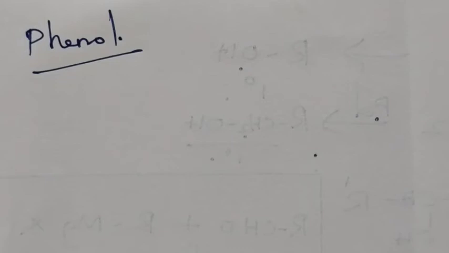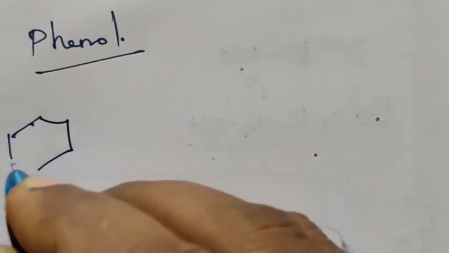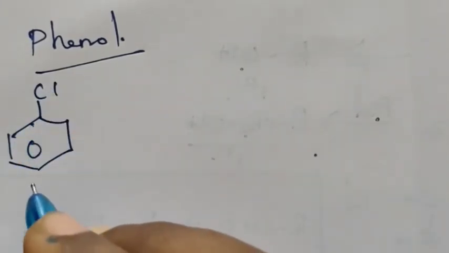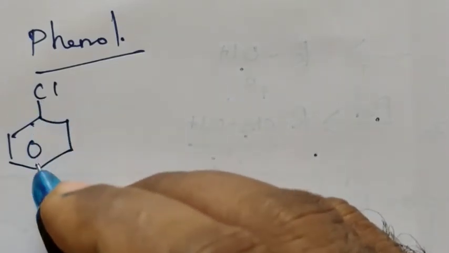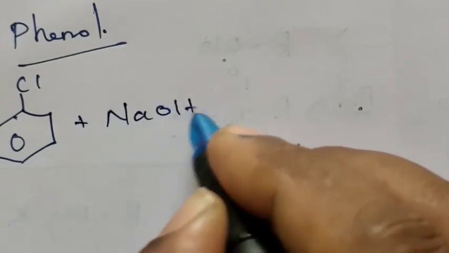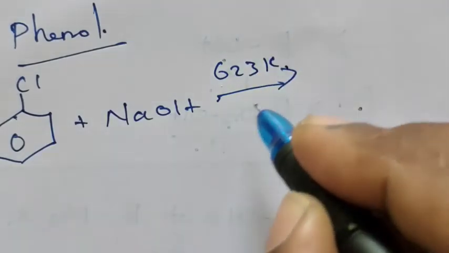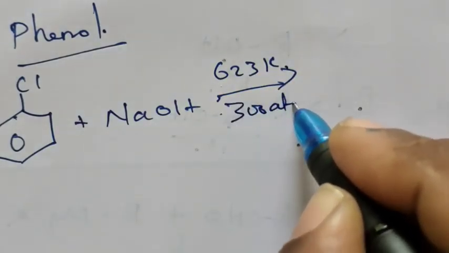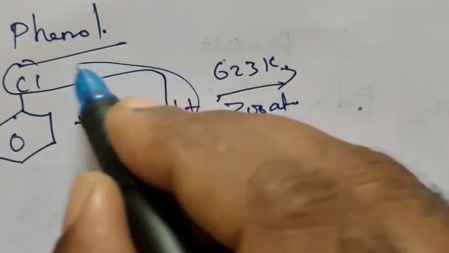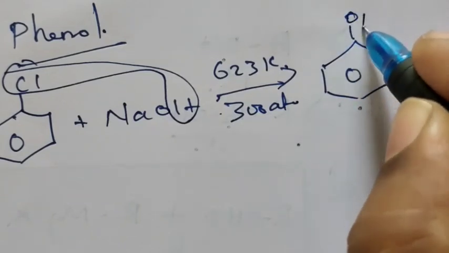Preparation of phenol. The first method of preparation of phenol is from halobenzene. If you take chlorobenzene, with Cl above the benzene ring, and treat it with sodium hydroxide at about 623 Kelvin temperature and 300 atmospheric pressure, HCl will be removed and we get C6H5ONa.